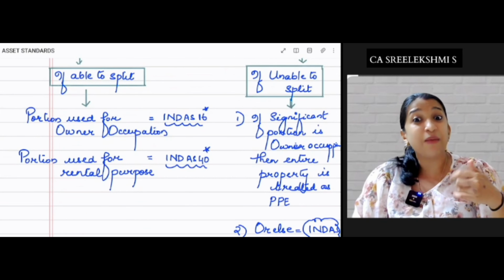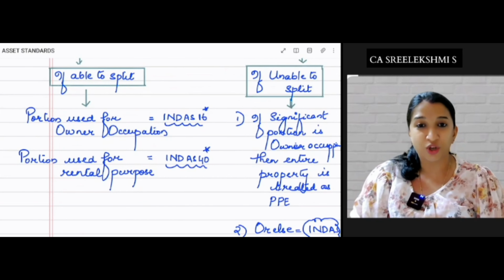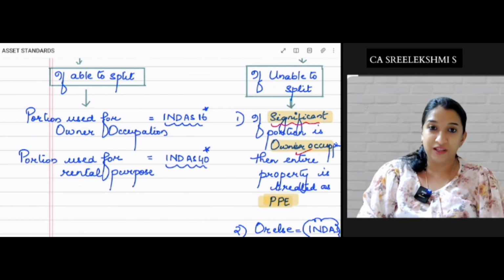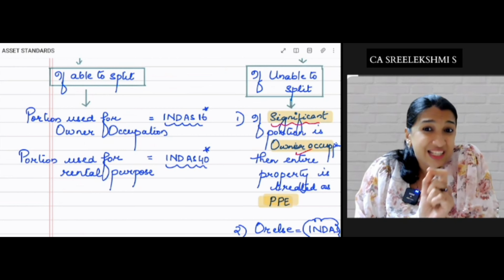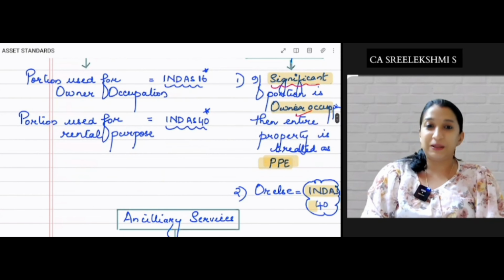But if it is unable to split, what if it is unable to split? Then if a significant portion is owner occupied, then the entire property should be treated as a PP. If a significant portion is owner occupied, then it is PPE. If an insignificant portion is owner occupied, then it is investment property.